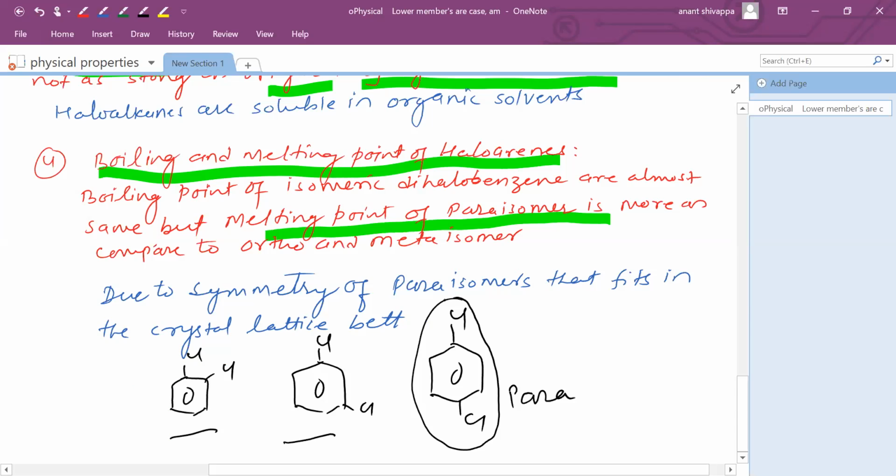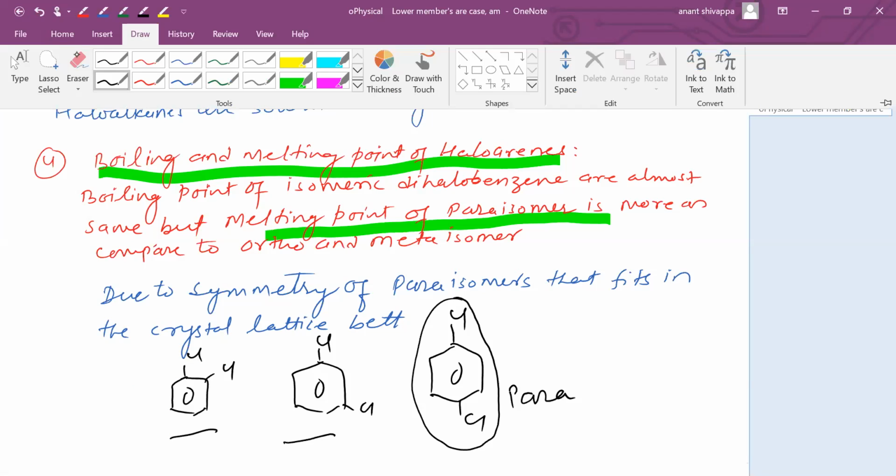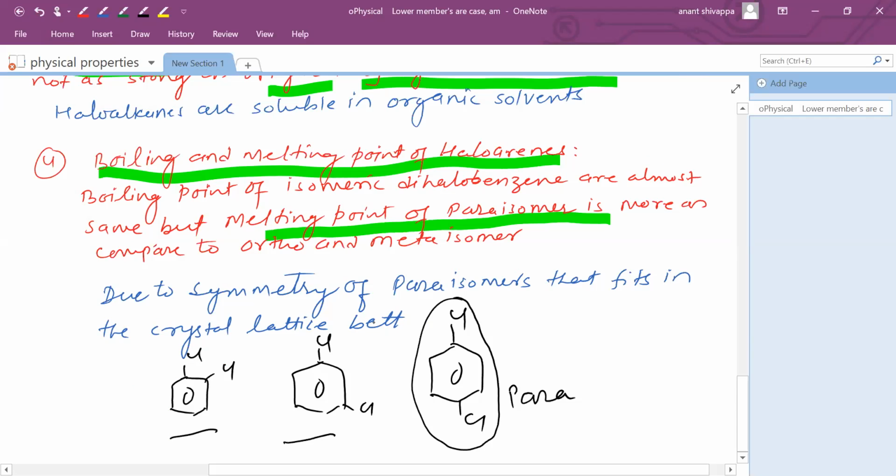So it fits in the crystal lattice better. And this is the reason more energy is required to separate it, and the melting point would be more. So this is about the physical properties of haloalkanes and haloarenes.